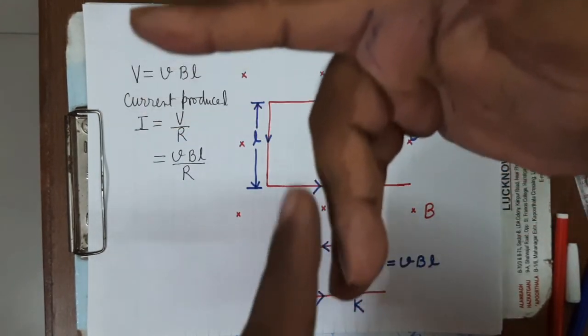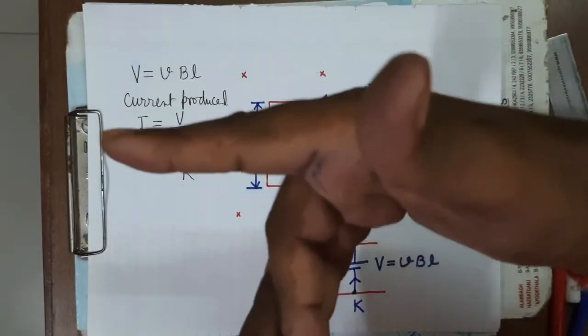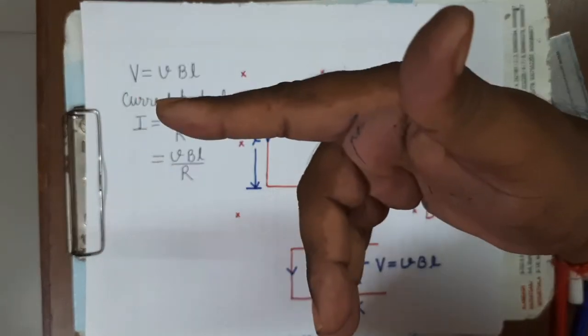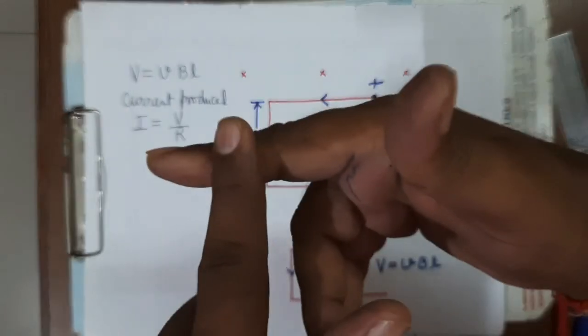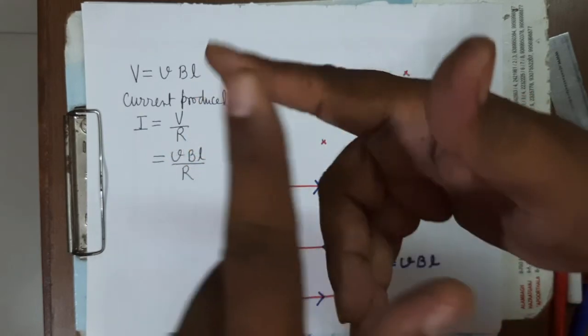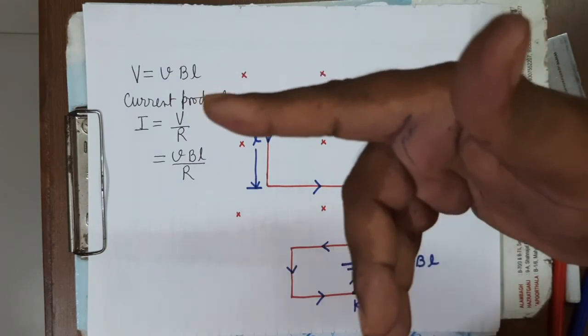This is the thumb, forefinger and middle finger. All three should be perpendicular to each other. This is I, this is B and this is V. If the thumb is in the direction of V and the forefinger in the direction of B, then it will give the direction of induced current.